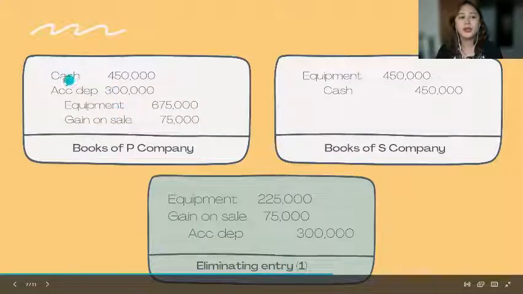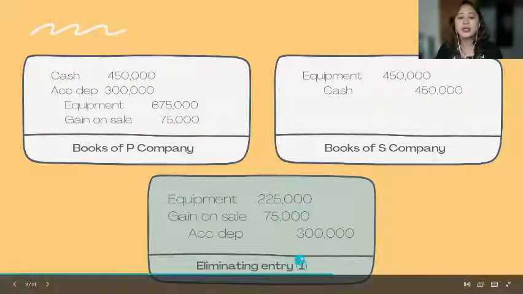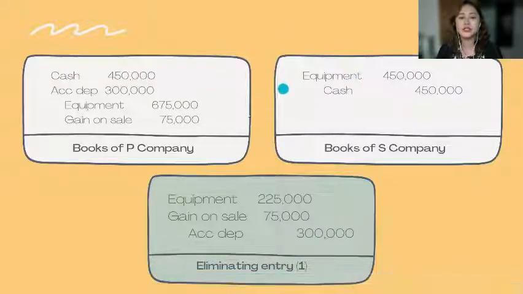Equipment, i-debit ko para ma-reverse yung 675, tapos i-credit ko yung 450. So, 675 less 450 equals 225,000 debit to equipment. Then, gain on sale. Credit siya. So, gusto ko i-reverse. So, I will debit gain on sale for 75,000. So, our first eliminating entry is to reverse the initial transaction sa mga books ni parent and subsidiary, pagtanggal na itong mga to.